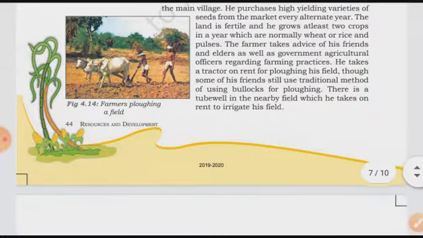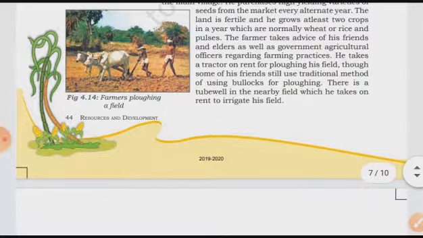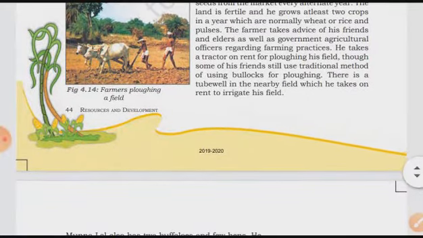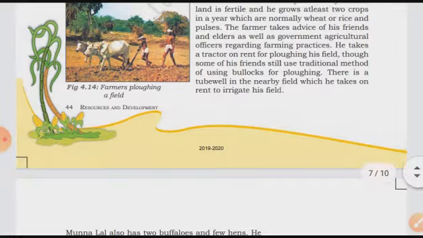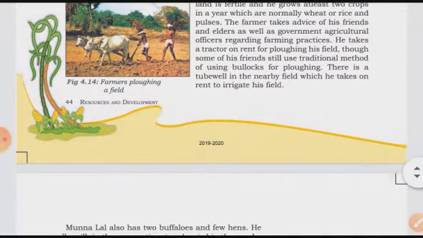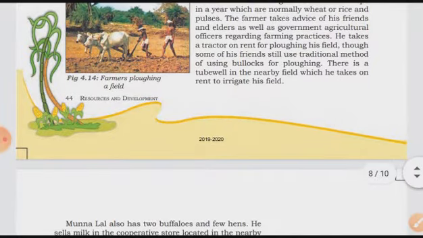Then he takes a tractor on rent for plowing his field, though some of his friends still use traditional methods of using bullocks for plowing. Bullocks means bulls. If you are tilling your land with them, this is the traditional method. There is a tube well in the nearby field which he takes on rent to irrigate his field.